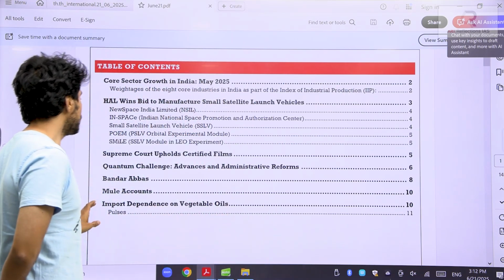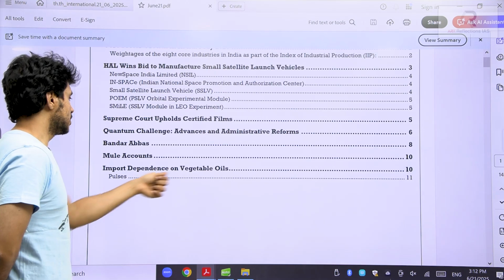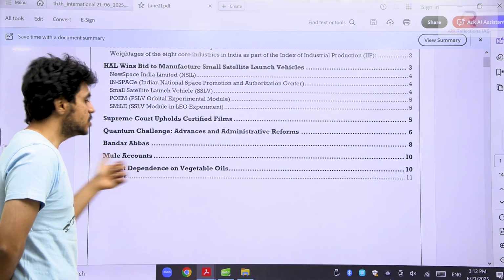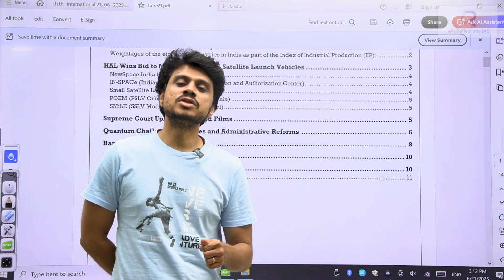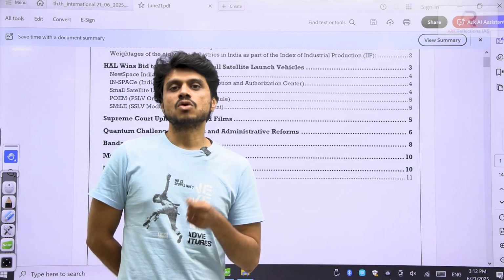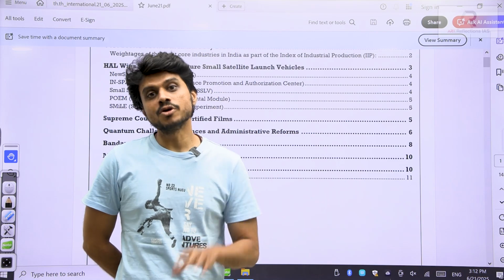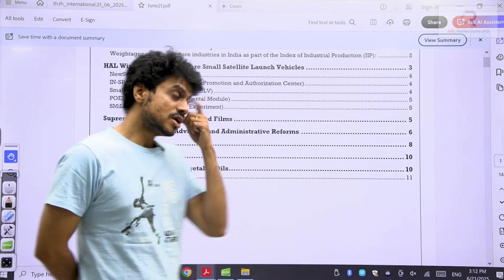And then a very important concept for today is import dependence on vegetable oils as well as pulses. It is significantly rising. So we will look at the significance of pulses, the cropping pattern of pulses, and various important things related to pulses. So, a very, very important thing.